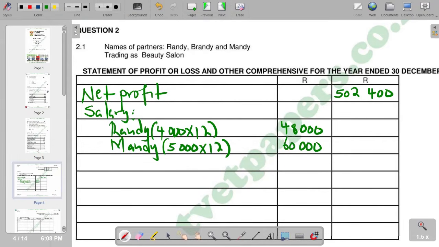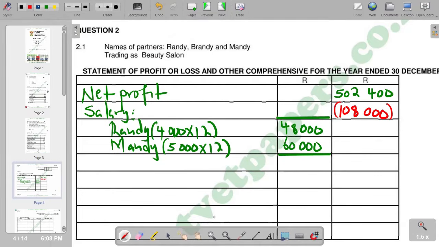Then from our salaries, we need to add so that we get the total for salary. So we say 48,000 plus 60,000, and you're going to get your answer is 108,000. And of course, we are supposed to subtract our salary from our net profit, so we can show it in brackets.